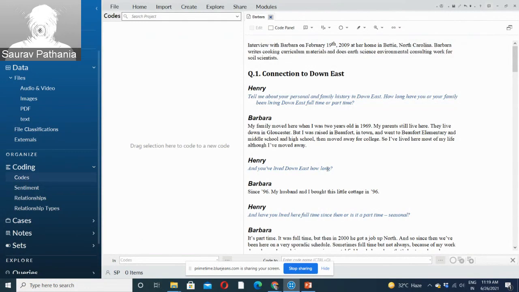Or if we are already set in our themes, that these are the themes I need to find data in, these are certain themes or patterns I'm looking for in the data, you can create those themes beforehand and then put data in those codes and themes. So both ways it works.